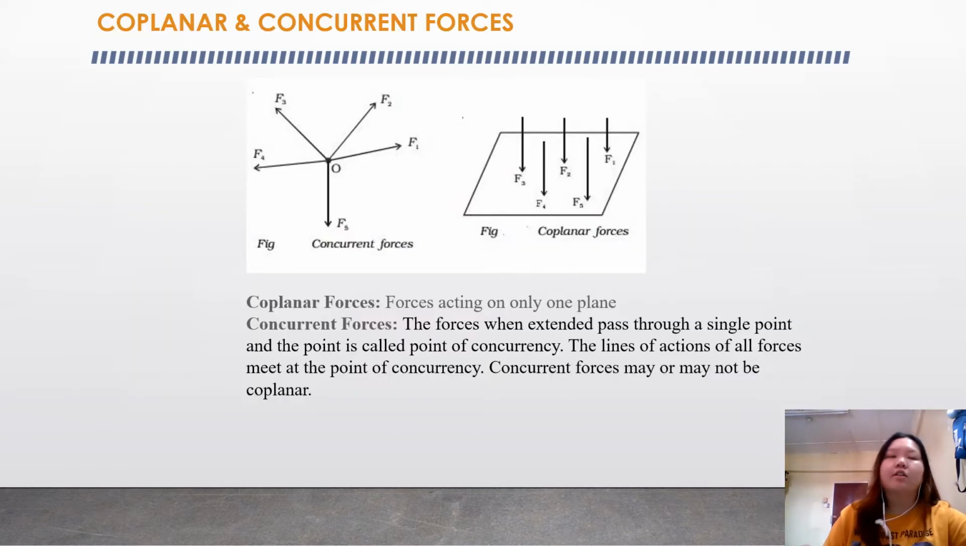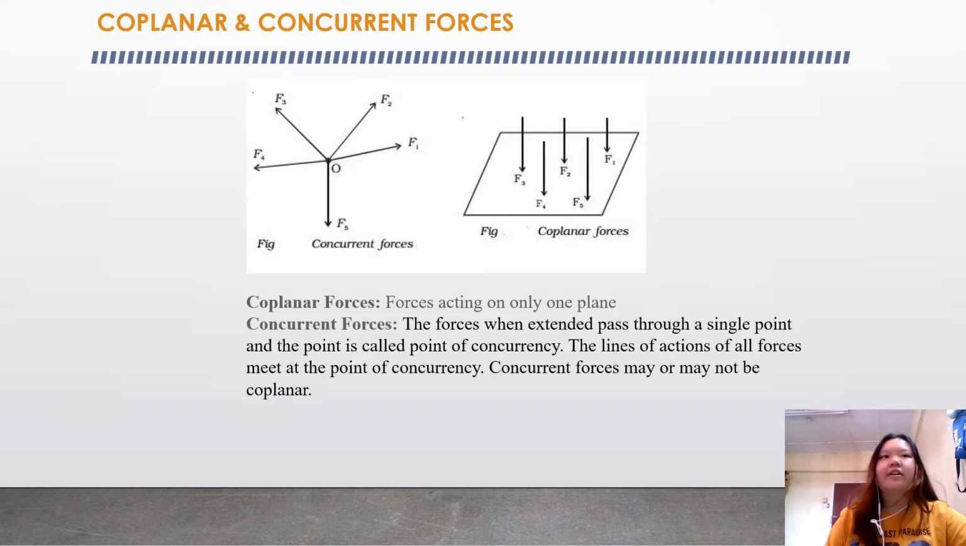Now is the coplanar and concurrent forces. Coplanar forces are forces acting on only one plane. You can refer to the picture up there; you can see all the forces are acting on only one plane. Concurrent forces are forces whose lines of action pass through a single point, and the point is called the point of concurrency. The lines of action of all forces meet at the point of concurrency, and concurrent forces may or may not be coplanar. So this is the point of concurrency if you refer to the picture up here.